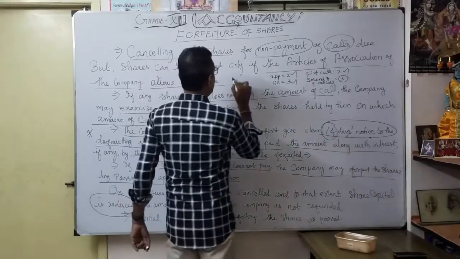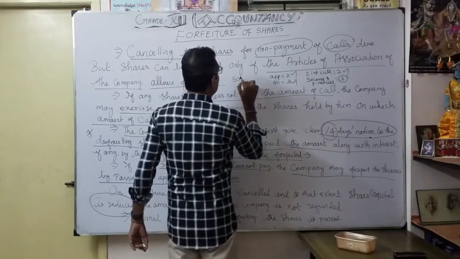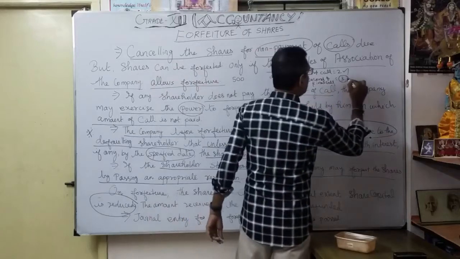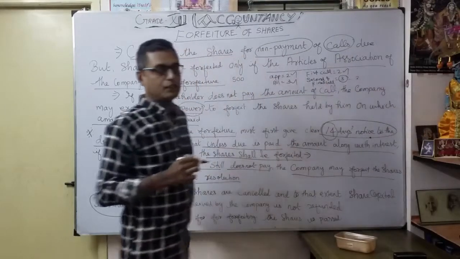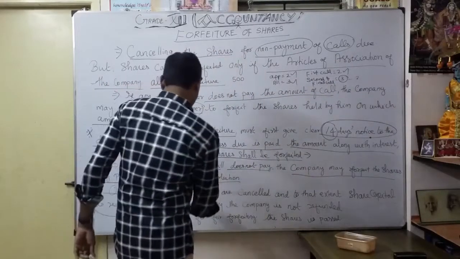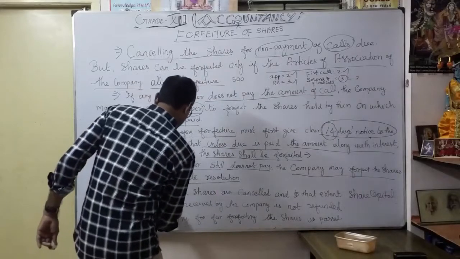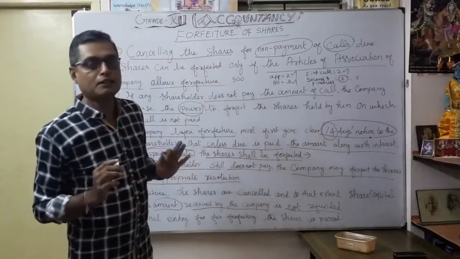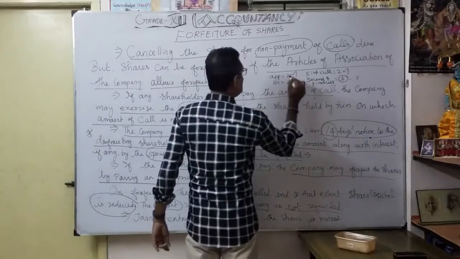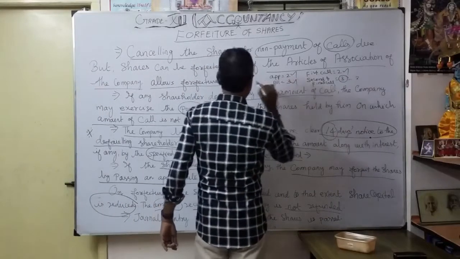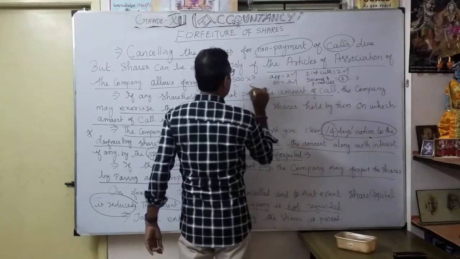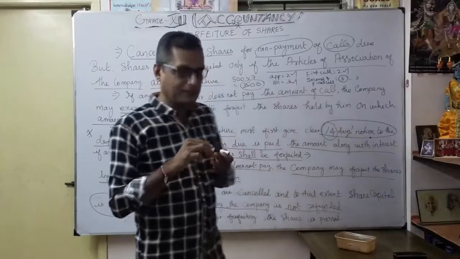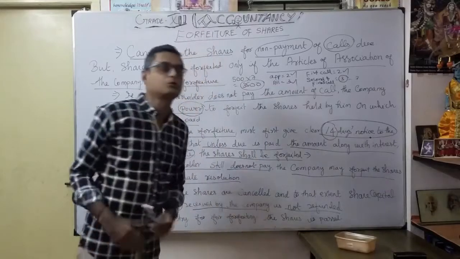For example, some 500 shareholders still have not paid this 3 rupees. So how much money can the company collect here? This is a very important point. The amount received by the company is not refunded. So how much money is not refunded? Naturally 2 plus 3 is 5, plus 2 is 7 rupees. So 7 rupees into 500 shareholders is 3,500. The amount the company already collected is not refunded. Now you understood. That's very, very important.